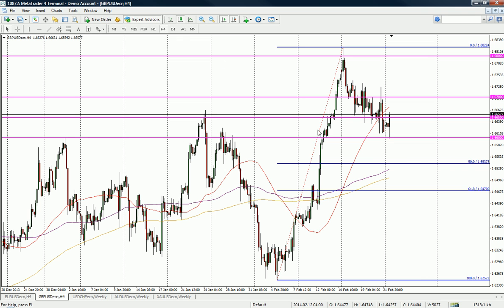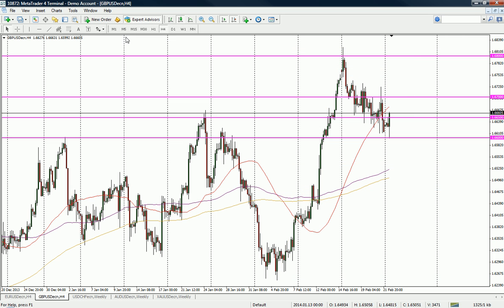But if you personally do think it's going to come down towards this 50%, then one fib I'd definitely be keeping an eye out for in terms of price action is this one here.